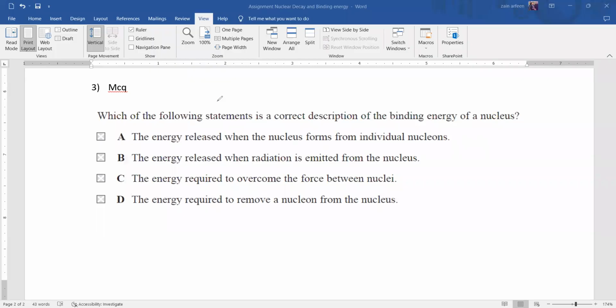In this one, which of the following statements is a correct description of the binding energy of a nucleus? Look, it is the energy released when the nucleus is formed from individual nucleons. That's true. Because when individual nucleons are separate, they have more mass. When they form a nucleus, they will have less mass.